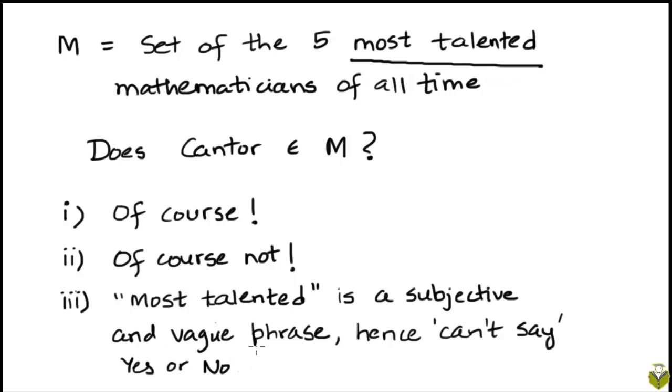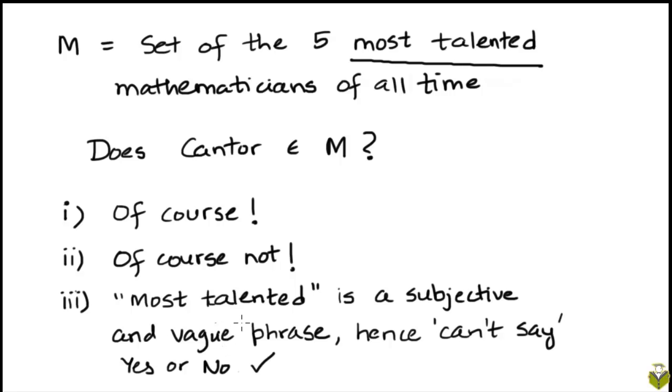So check the right answer. The right answer is actually the third one. When we define a set mathematically, it is very important that our definition has to be precise and rigorous. This means that if we are given an object, it should be possible for us to use the definition to clearly figure out whether the object belongs to the set or whether the object doesn't belong to the set. If the definition is vague, then that ascertainment cannot be made. So we can't figure out properly whether that object belongs to the set or not.